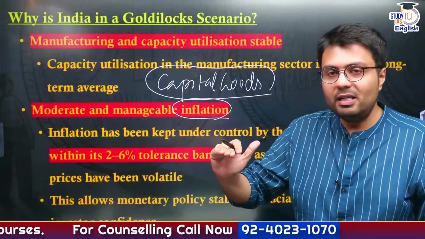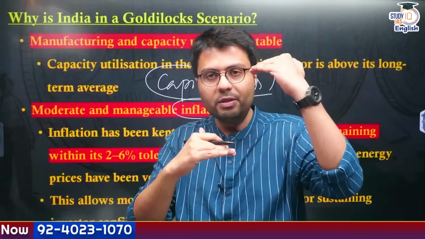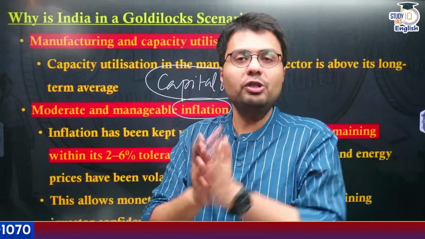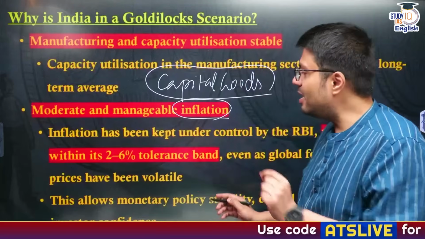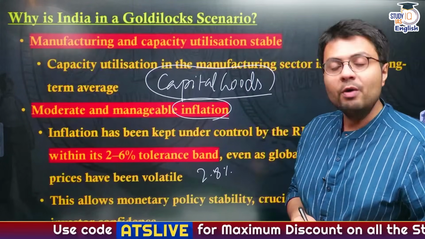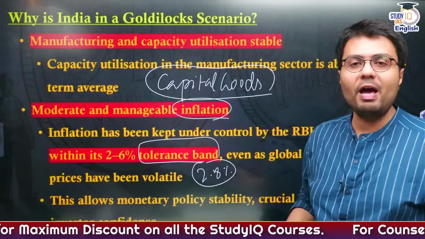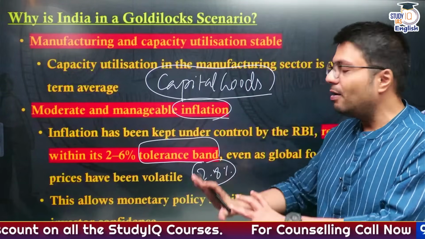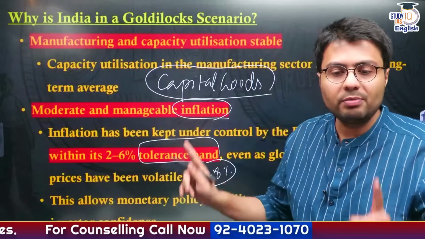You understand it is the statutory responsibility of RBI to keep our inflation levels between 2% and 6% of the consumer price index, right? And in the last month, the inflation level in India of CPI was just 2.82%, which means it is quite comfortably within the tolerance band which the RBI follows. And this means that prices of the commodities which were volatile beforehand have now become steady.